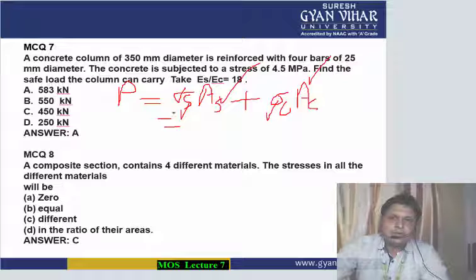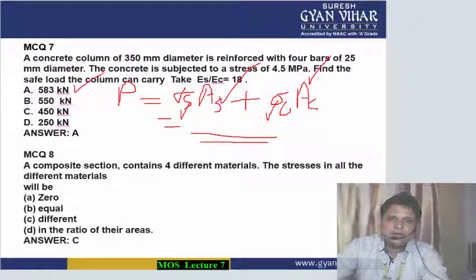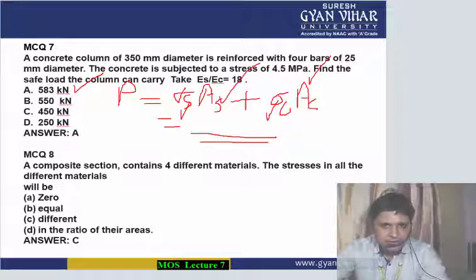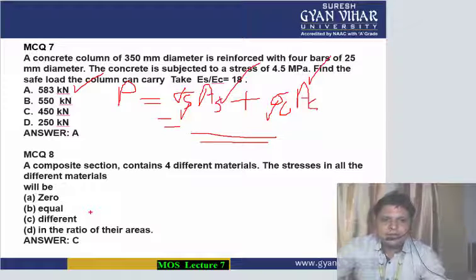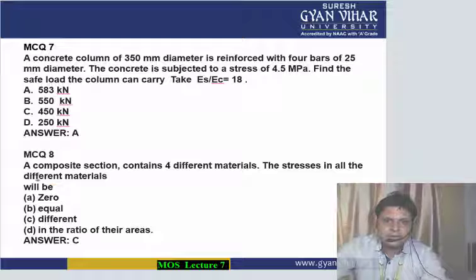Finally, by putting in all the values you can get the total load which the column can carry. So what is the safe load? If you calculate, you will get the correct answer. Coming to MCQ number 8, multiple choice question number 8.